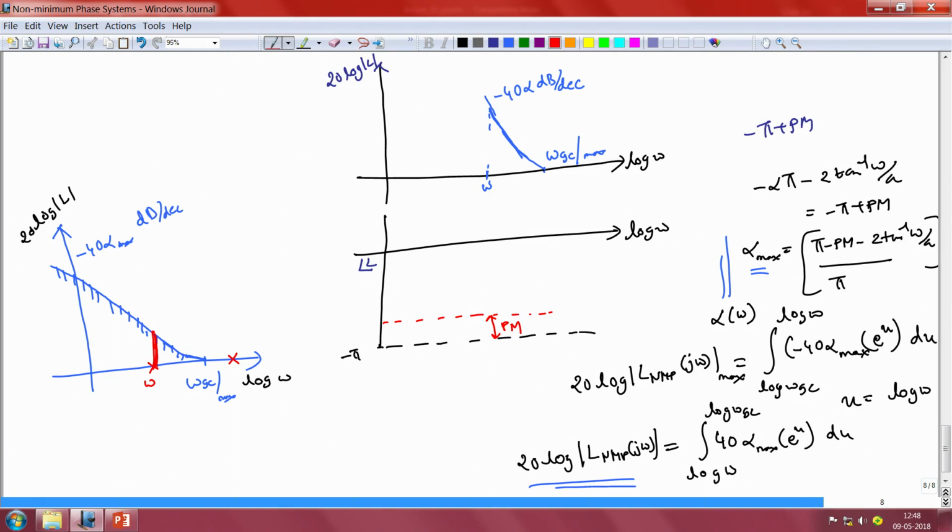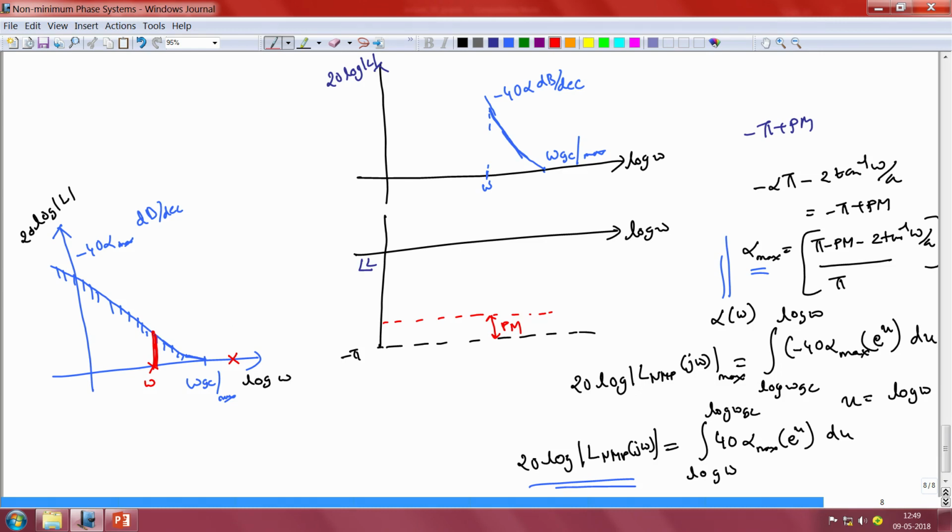So, there are upper limits to what can be accomplished as control engineers in terms of disturbance rejection, robustness to plant parameter variations, and tracking of references, and that upper limit is what is indicated by the curve that we obtain here by solving this particular integral. So, our loop gains are limited to values below this curve, and corresponding to this limit in the magnitude of the achievable loop gain at every frequency omega less than omega gc max, our abilities as control engineers to reject disturbances, to track references and to achieve robustness to plant parameter variations will also be correspondingly limited.